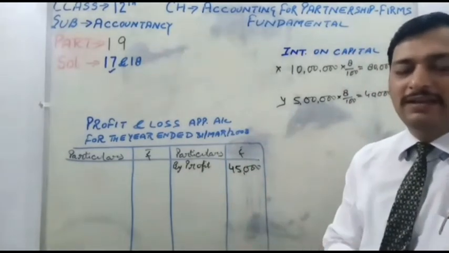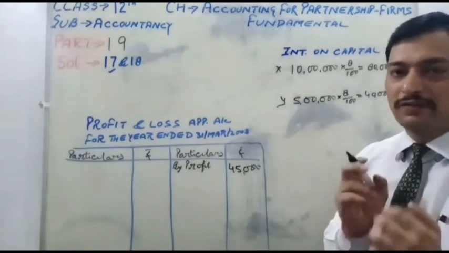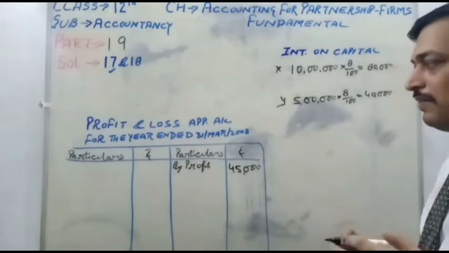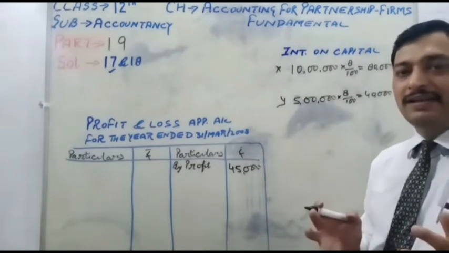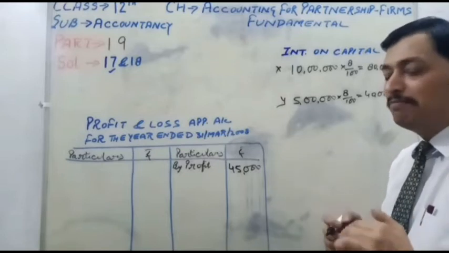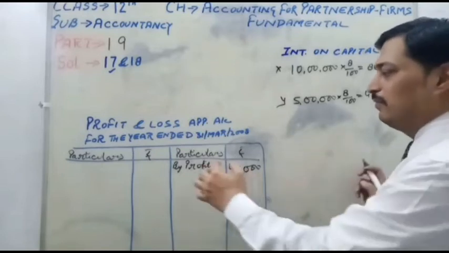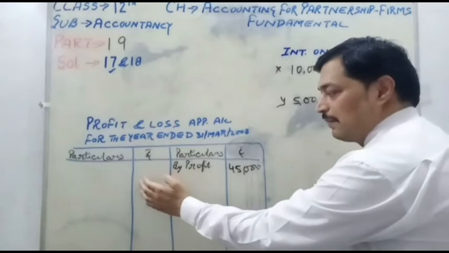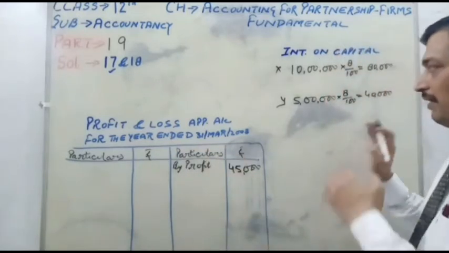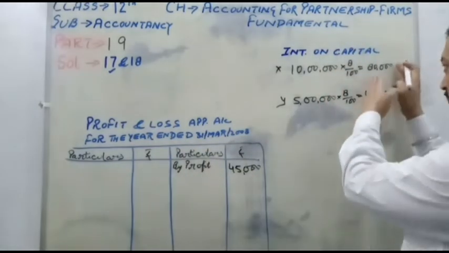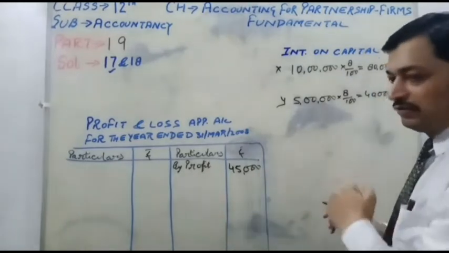But if it is mentioned in the question that the partners are not to bear the loss, then we will allow interest on capital to the partners, but the partners will not bear the loss.